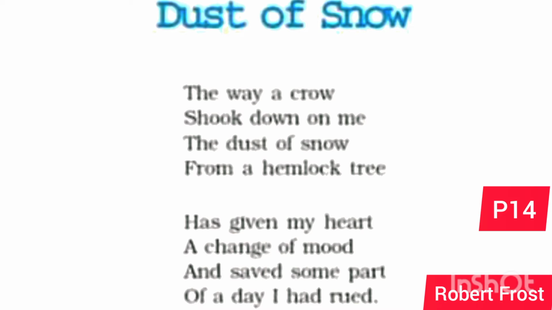So in this stanza, the poet narrates his contact with nature in the form of snowflakes falling on him. Under the tree, the poet is standing, and it is a hemlock tree. A hemlock tree is a poisonous tree, which has small white flowers on it, and it looks just like the Christmas tree, but the thing is that the hemlock tree is very poisonous. So this is the difference.